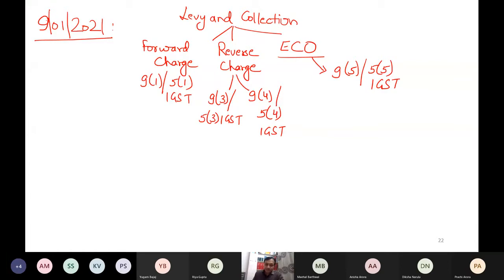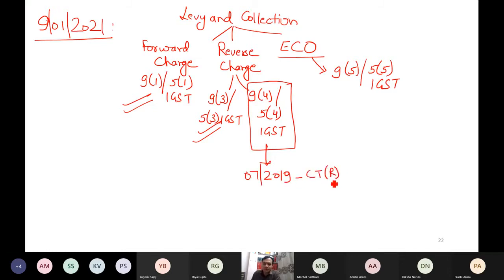Anyhow, we have covered this in detail in the last class, and now let me discuss with you 9.4 and 5.4. I would like to show you one notification here, which is 07 2019 central tax rate. A corresponding notification was issued for integrated tax rate also, but let me show you this. It came late. GST came on 1st July 17, but 9.4 and 5.4 were not applicable till this date. So let me show you this notification of central tax rate 2019.